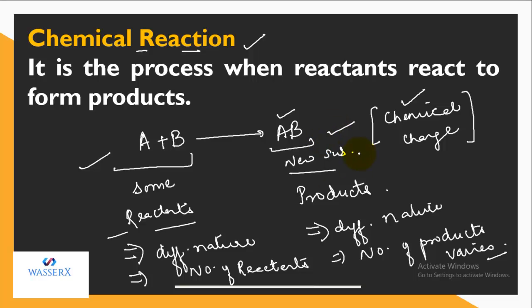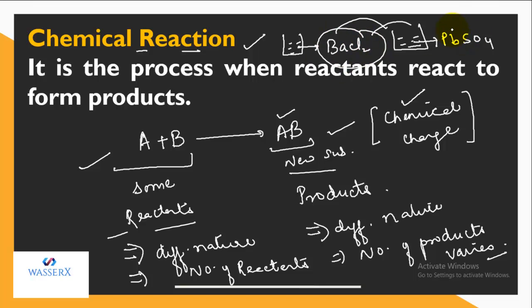So I think you got what a chemical reaction is. Let's take a quick example also. Let's say I have a beaker which contains a solution, let's say barium chloride. I have another solution in which I have lead sulfate. So when I mix them, what happens?